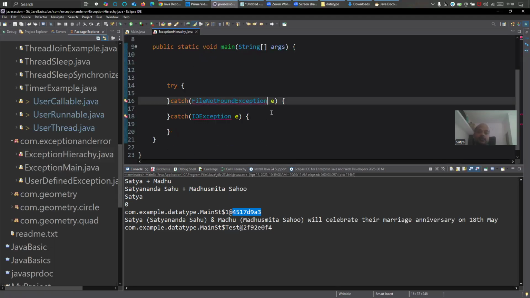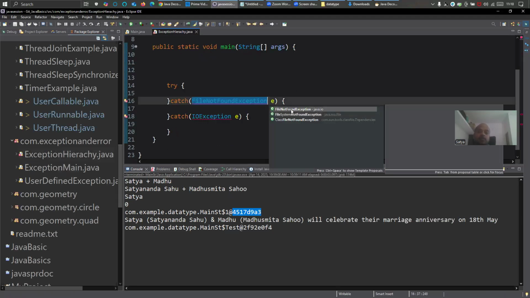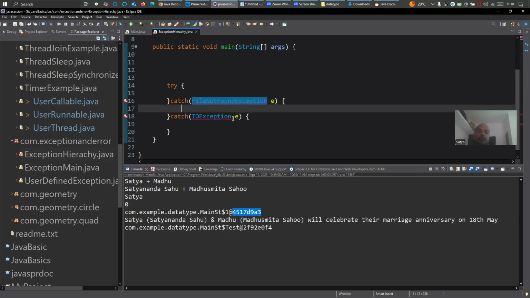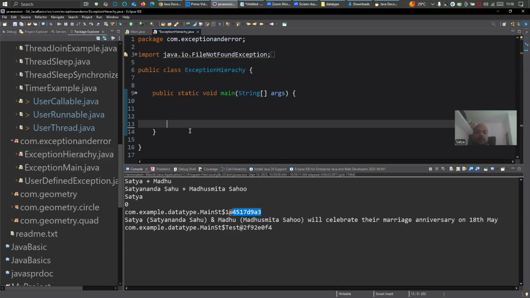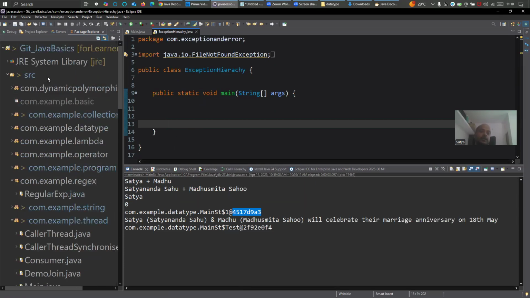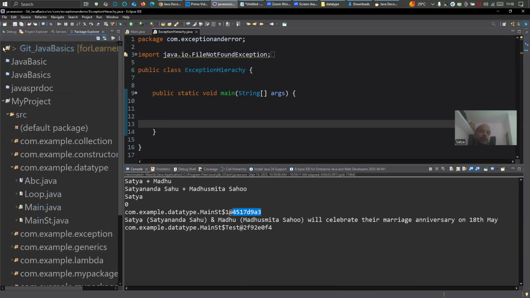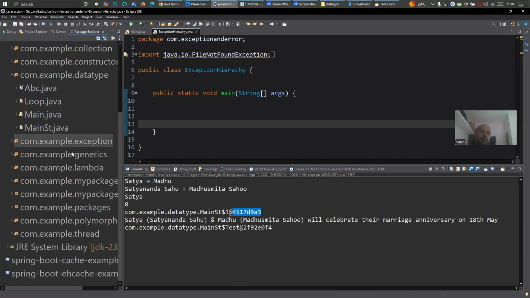File not found exception. Why? No import or something like that. Or let me remove this. No, what is it? Right, so that error is also gone. So see, to build a jar, you have to remove all the errors inside your project. So all errors are gone now.